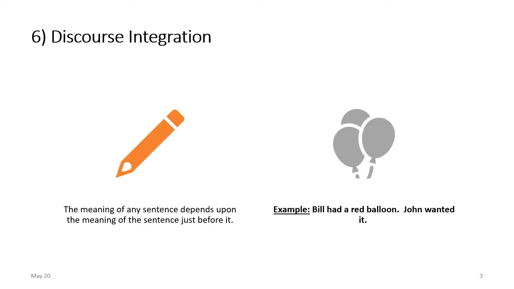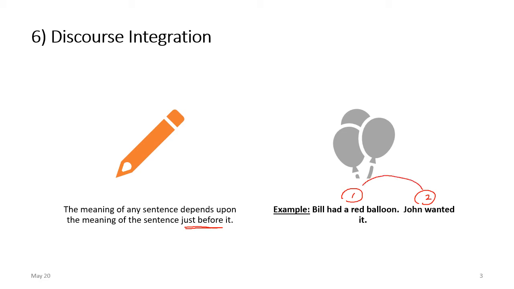Next is discourse integration. Discourse integration means the meaning of any sentence depends upon the meaning of the sentence just before it. For example, here you have two sentences, sentence number 1 and sentence number 2.